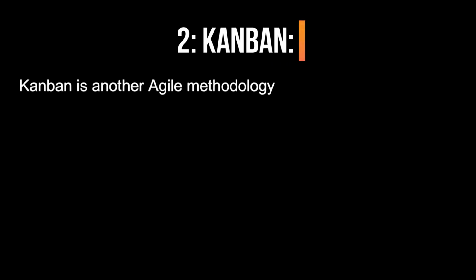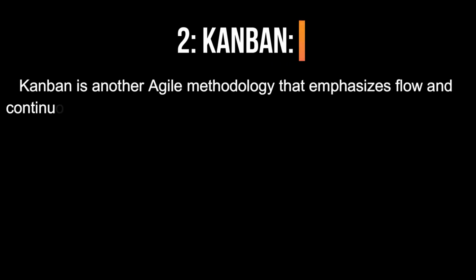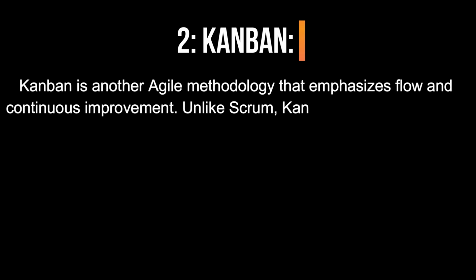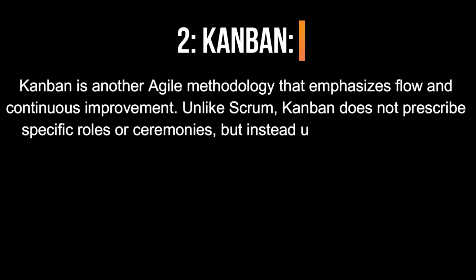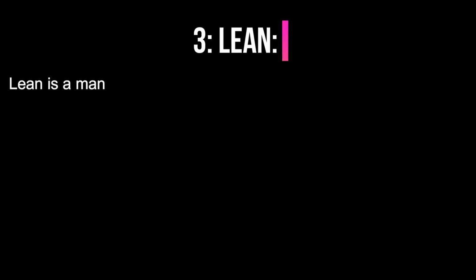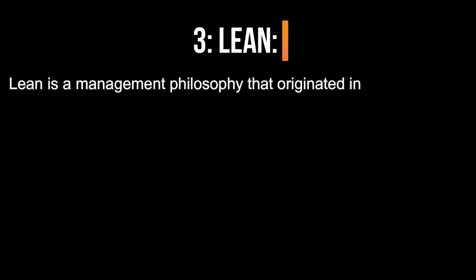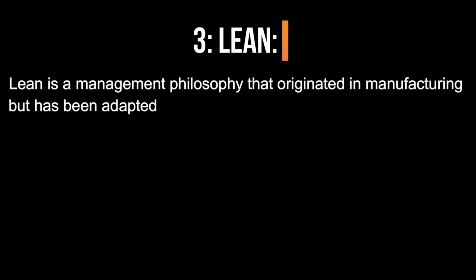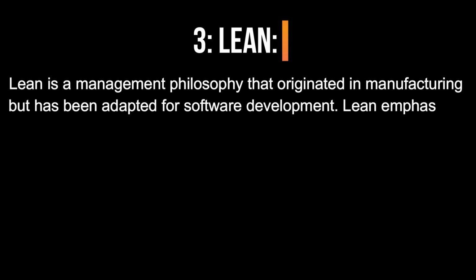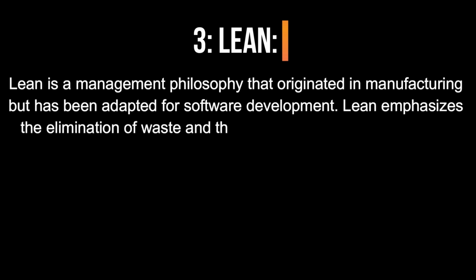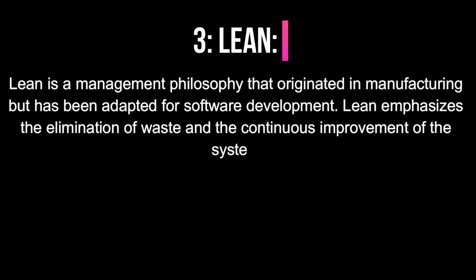2. Kanban. Kanban is another Agile methodology that emphasizes flow and continuous improvement. Unlike Scrum, Kanban does not prescribe specific roles or ceremonies, but instead uses a visual board to track work and limit work in progress. 3. Lean. Lean is a management philosophy that originated in manufacturing but has been adapted for software development. Lean emphasizes the elimination of waste and the continuous improvement of the system.